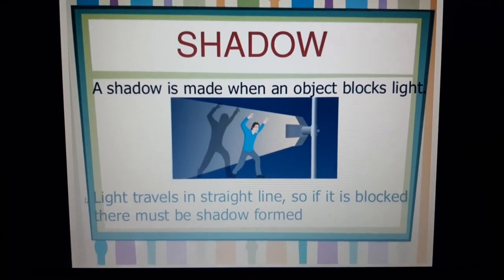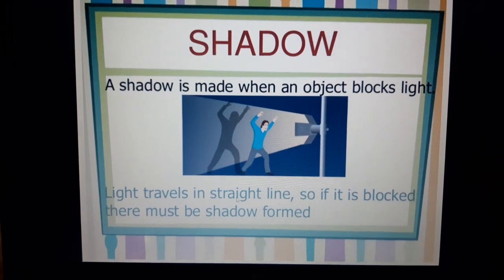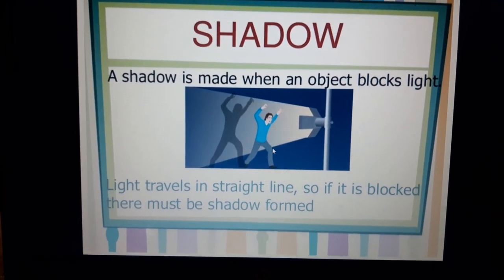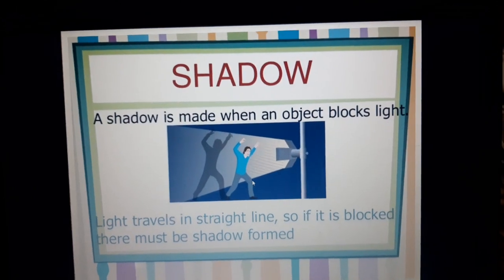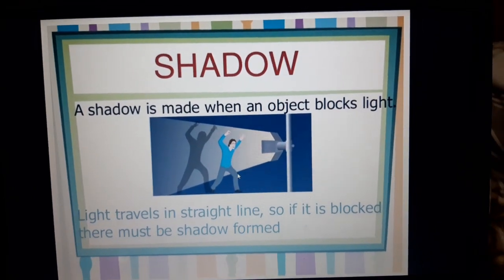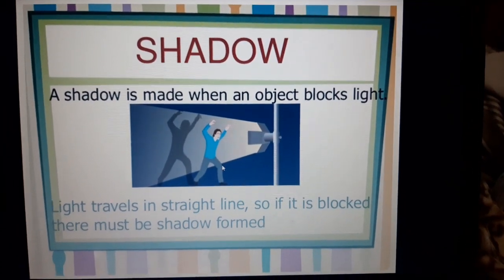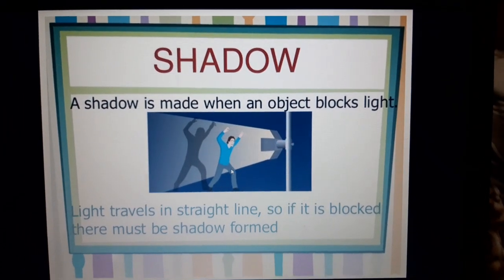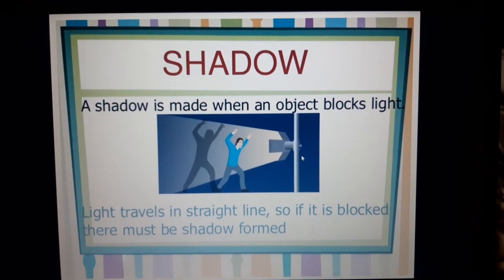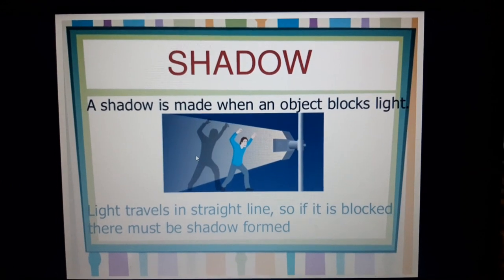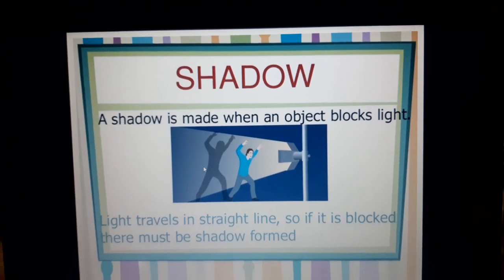So to further clear this point, I will explain that the light travels in a straight line. So if it is blocked, there must be a shadow found. If it is not blocked, obviously no shadow will be found. Now it also depends on the object, that where the object is standing. If the object is standing near the light source, the shadow formed will be different. And if the object is far away from the light source, the shadow will also be different. So let's discuss this.